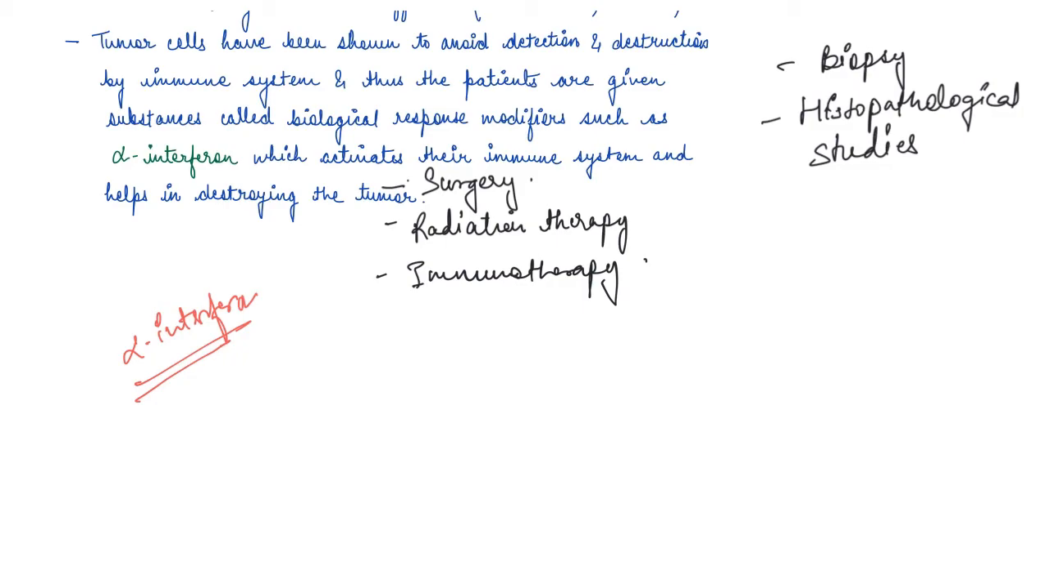In some cases tumor cells start hiding themselves, and avoid destruction by the normal immune system of the person. In that case, patients are given biological response modifiers, and what these do is they activate the immune system and help in destroying the tumor, right? So, guys, most cancers are treated by a combination of surgery, radiotherapy and chemotherapy.